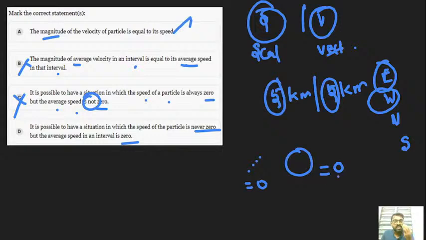Yes, the situation may arise, but it is not compulsory that the speed is never zero. It may be, but they have given must. So this case is false. Only option A holds here. Got it, guys?